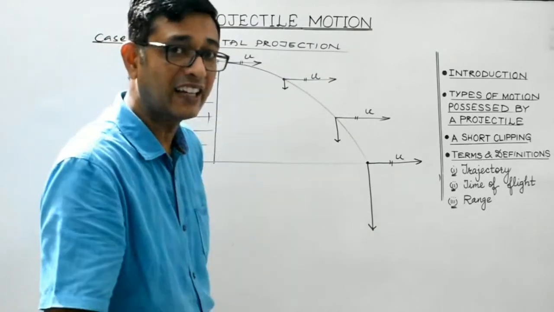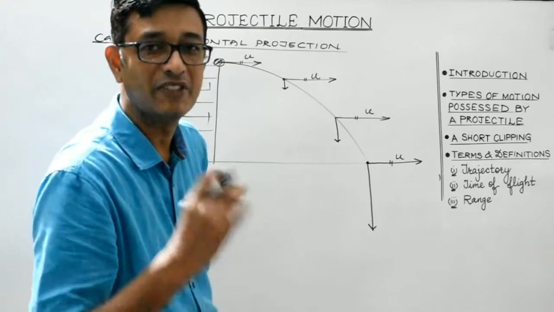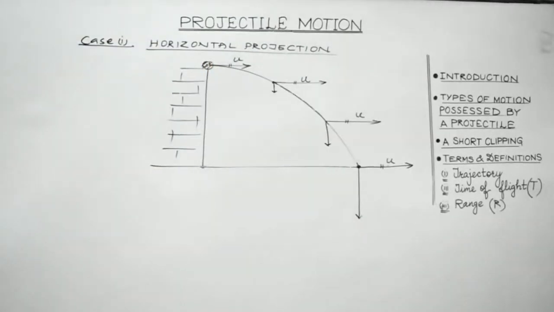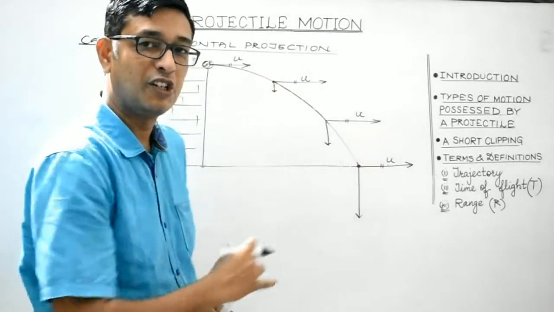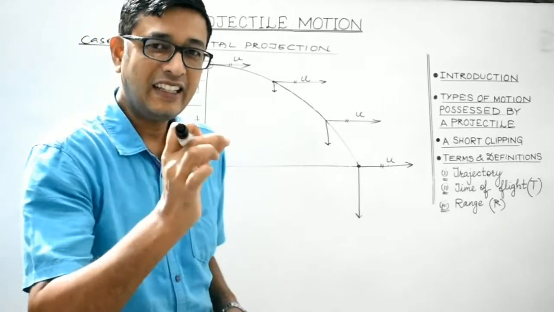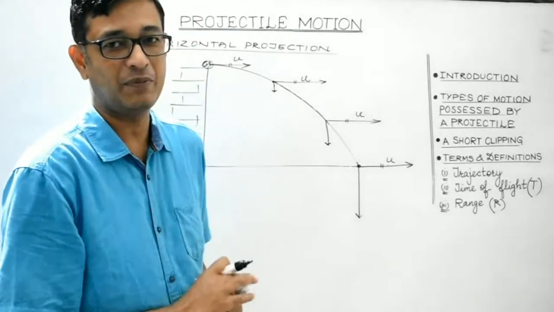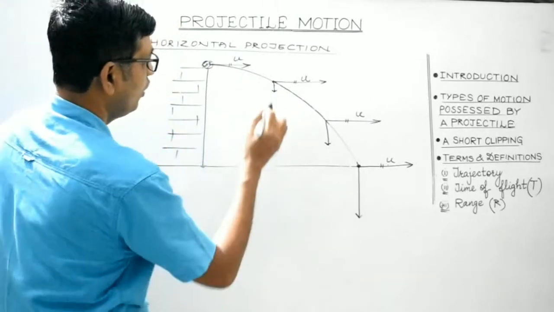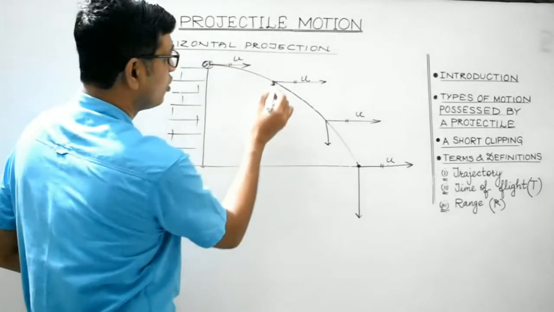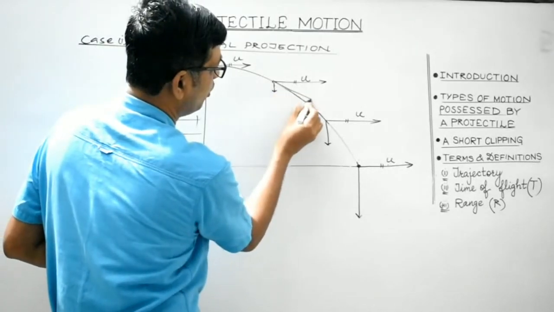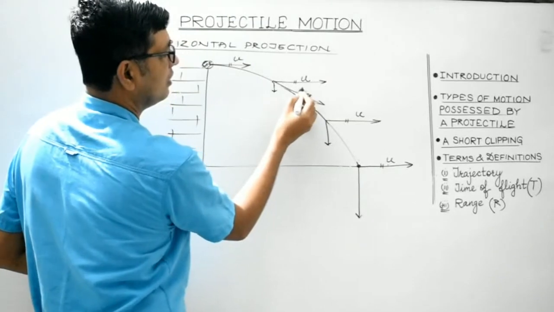Because in the vertical direction, the projectile is under the influence of acceleration due to gravity, right? Students, we are aware whenever a body moves along a curved path, then at an instant, the direction of motion is given by drawing a tangent at that particular point, isn't it? So, at any instant, the resultant would be given by drawing a tangent at this particular point. So, this is actually the resultant velocity at a point, right?